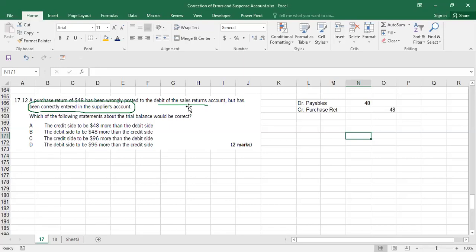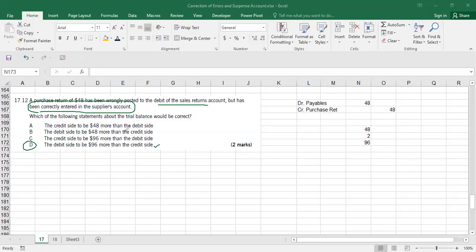Debit of the sales return account. So what you did is that instead of putting 48 on the credit side, you put it on the debit side. It means that you are using the wrong side of the ledger. Instead of credit, you made it a debit. So it has to be a double effect. 48 times 2 makes 96. The debit side should be bigger. Answer option is D. The debit side should be 96 bigger. This is your answer, D.